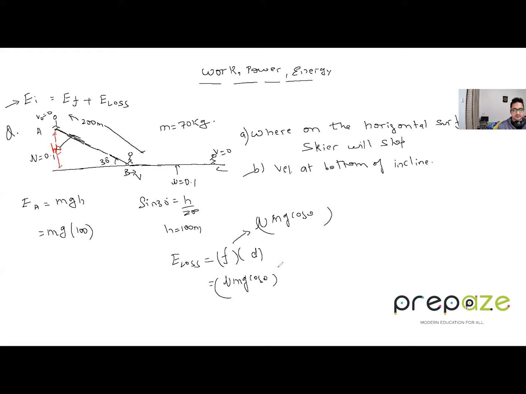This we discussed last class only. How do we get that? Into D. D is basically how much? 200 meters. Don't take it 100 meters now, because the force is along the incline. We have to take the distance along the incline itself. Alright. So this is the E loss basically.